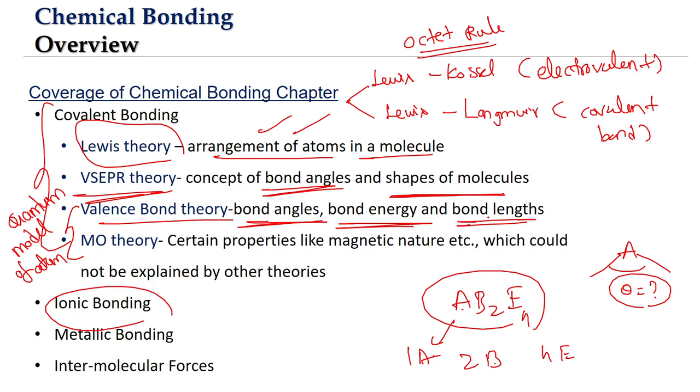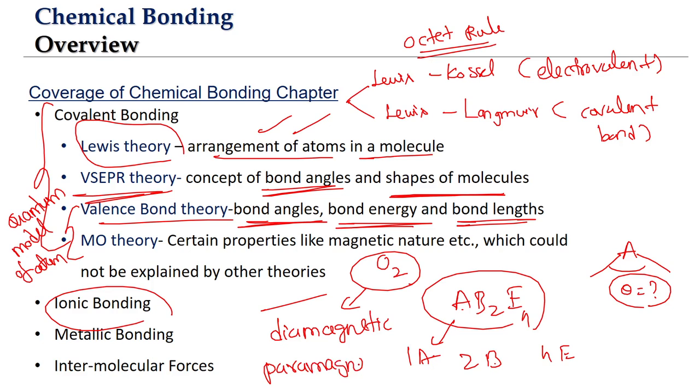But still there are some properties like magnetic properties, especially some particular examples like the O2 molecule. All the previous theories predict that O2 will have no unpaired electrons and hence O2 will be diamagnetic. That is what all the previous theories will predict. But experimentally what is found is that O2 actually has paramagnetic nature. Generally paramagnetic nature comes when there are unpaired electrons.